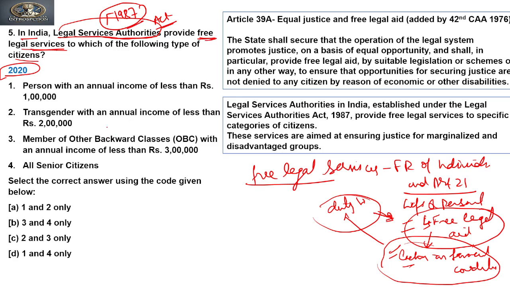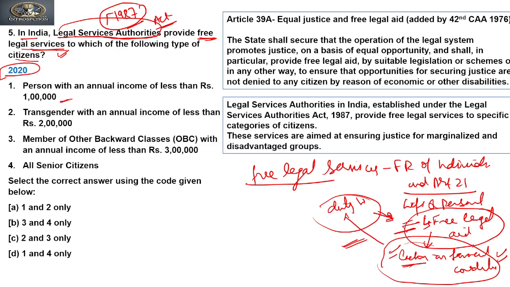Now to answer this question, which of the following types of citizens are provided with legal services? First of all, we need to understand this is not for everyone, but only for those who are not financially well off. Only they will get these services, right? So, persons with an annual income less than 1 lakh.